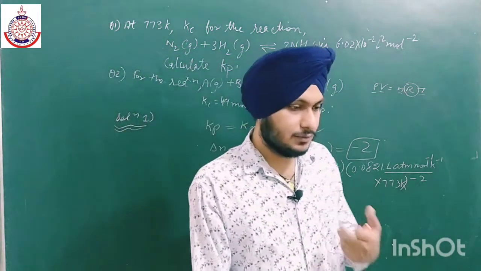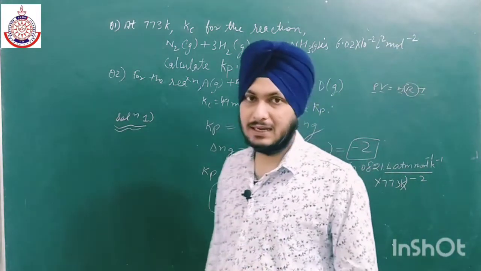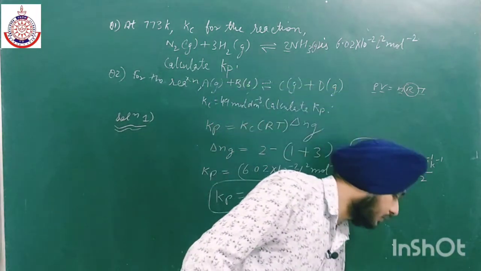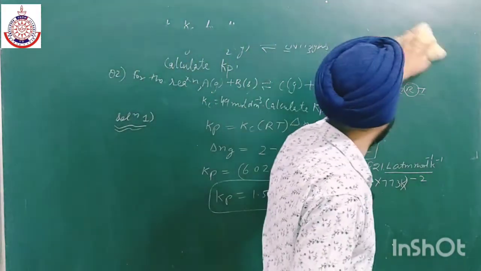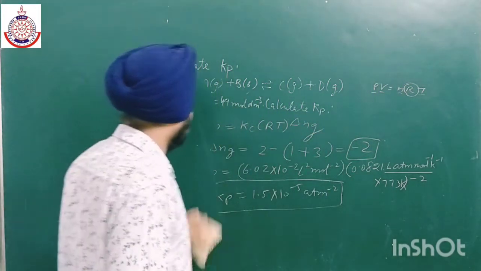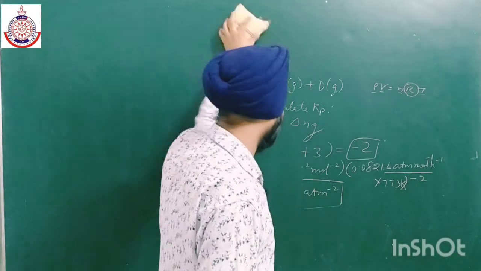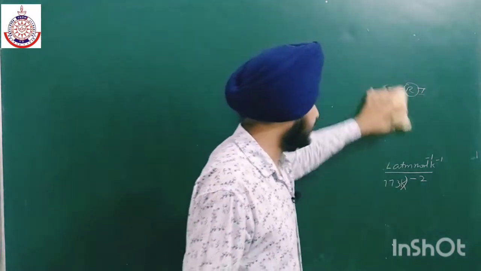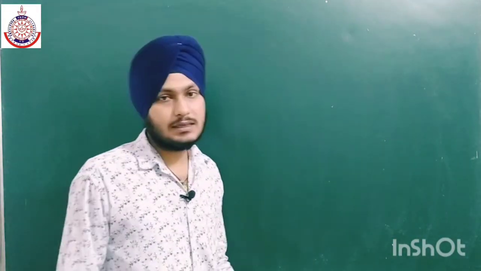So let us move on to some basic characteristics of the equilibrium constant. There are some characteristics of the equilibrium constant which we should know. The first characteristic is that the equilibrium constant is independent of the concentration of the reactant as well as the product. As the name suggests, it is a constant, so it will depend only upon the temperature.